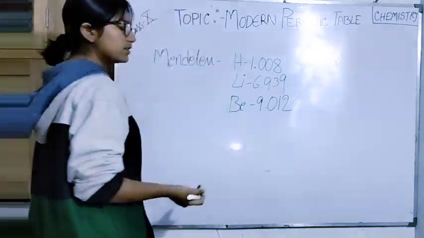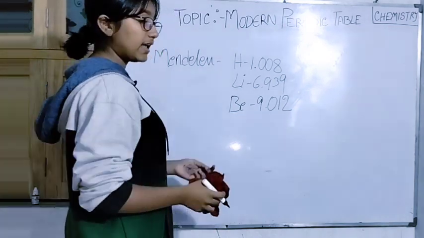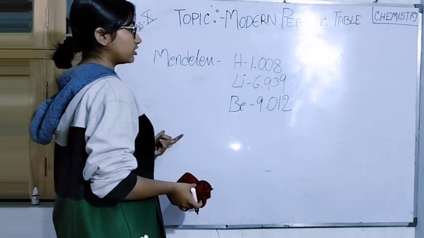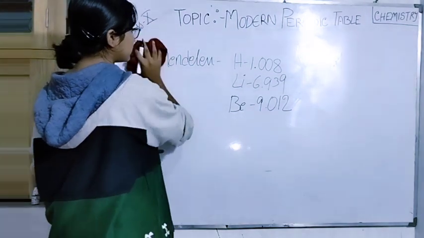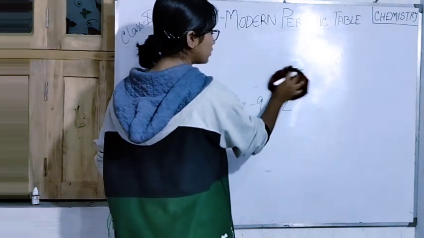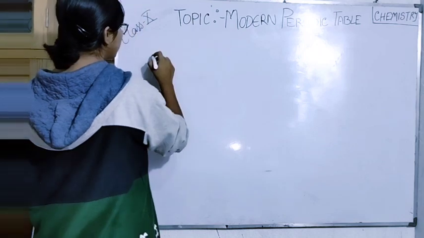But there were some elements that didn't match with it. There were some defects, like the position of isotopes was not matching, and many other things. Then this was also disqualified. After this, there was Moseley.